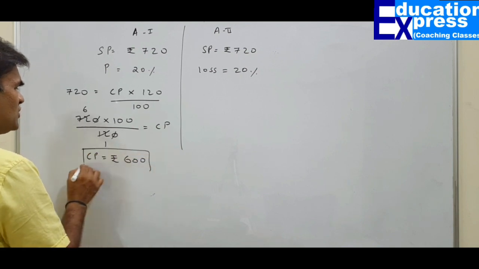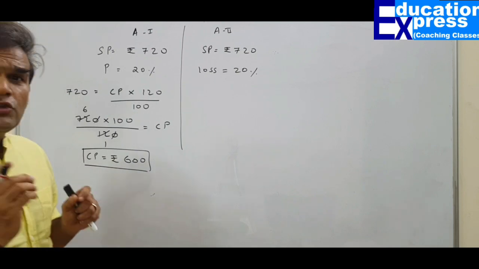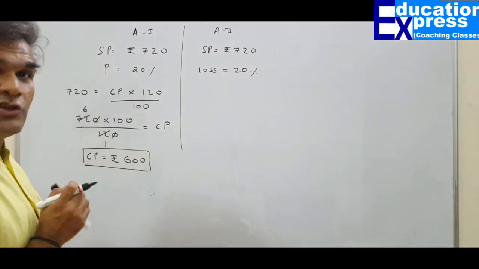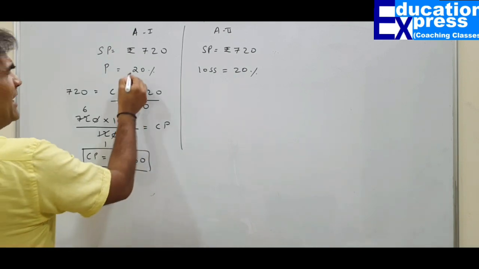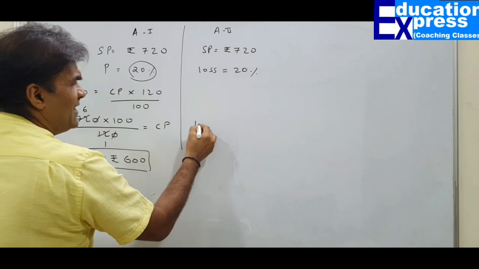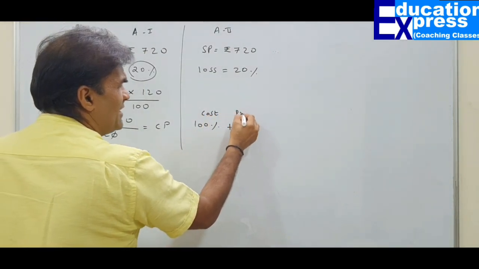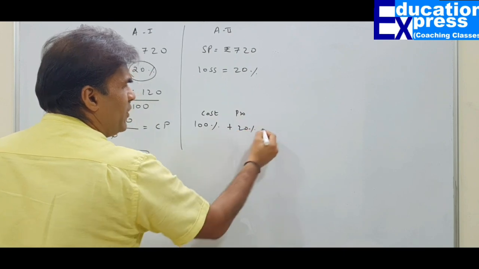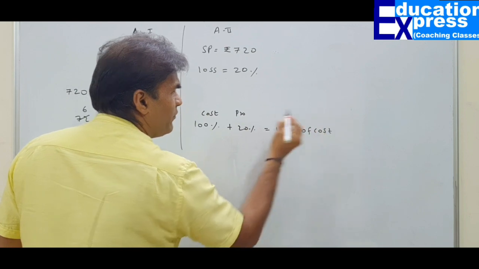Now suppose you may argue, sir, you have used the shortcut formula. Can we do it mentally? So simple. Since I am selling this at a profit of 20%, that means I am realizing 100% of my cost plus 20% of profit. So I am realizing 120% of cost.